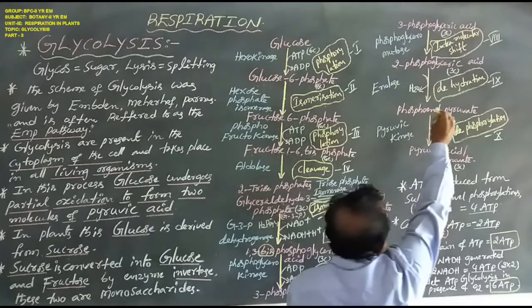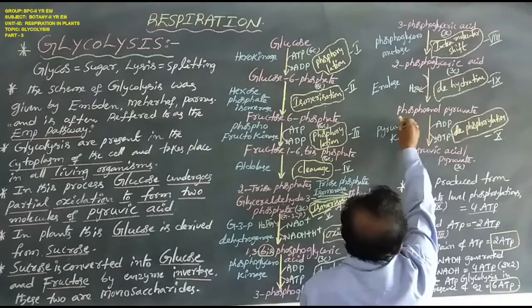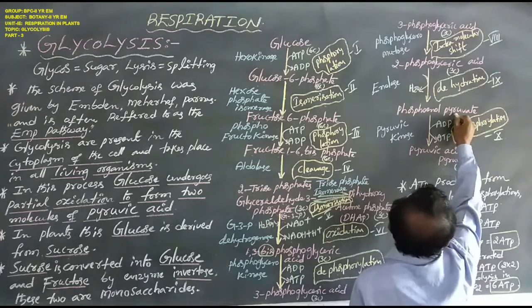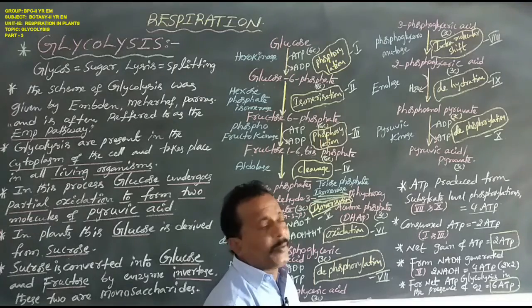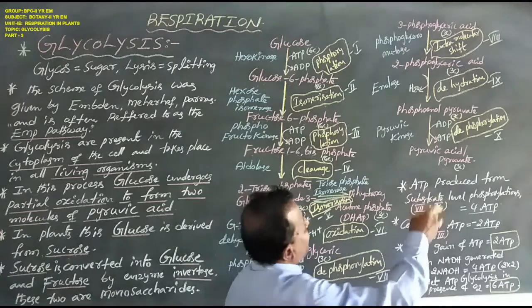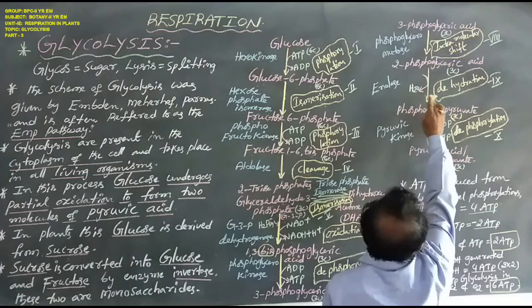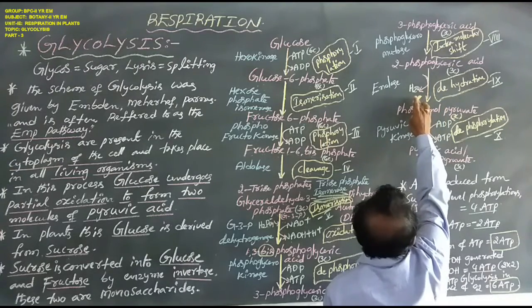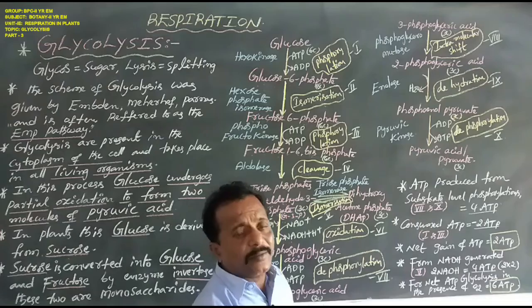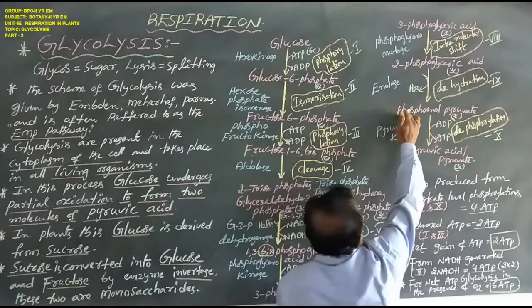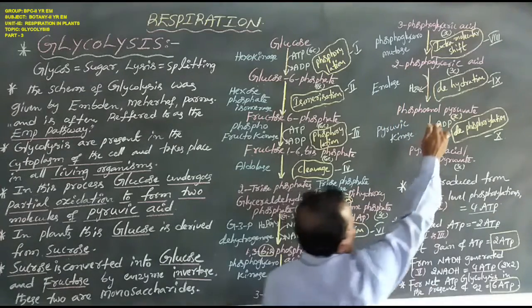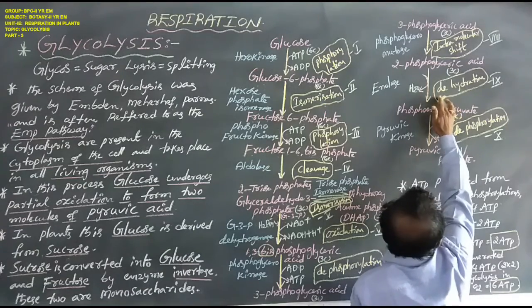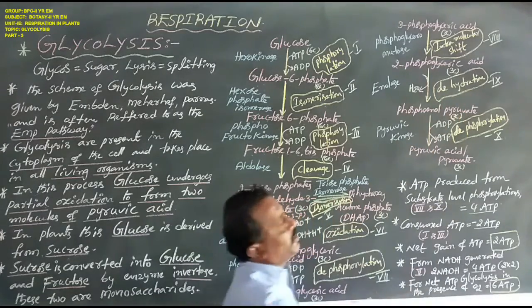Next, the 3-carbon compound of 2-phosphoglyceric acid is converted to the 3-carbon compound of phosphoenol pyruvate, or phosphoenol pyruvic acid. In this step, 2-phosphoglyceric acid loses one water molecule, H2O. This reaction is catalyzed by the enzyme enolase. This biochemical reaction is named dehydration. This is the ninth biochemical reaction.